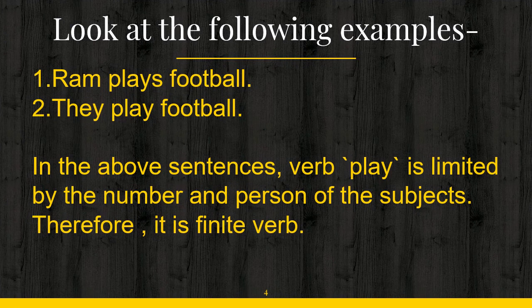Now look at the following examples. Ram plays football. They play football. In the above sentences, the verb play is limited by the number and person of the subjects. Means if the subject is singular, then I have added s or es with the verb, that is plays. Okay, but if my subject is plural, then I will not add any s or es. That means my subject has changed, therefore the verb will also change, and therefore it is a finite verb.